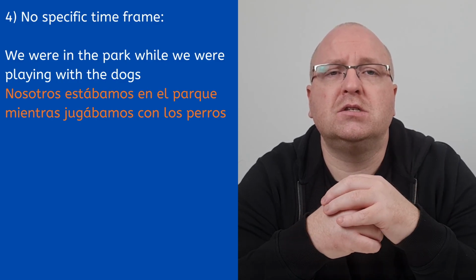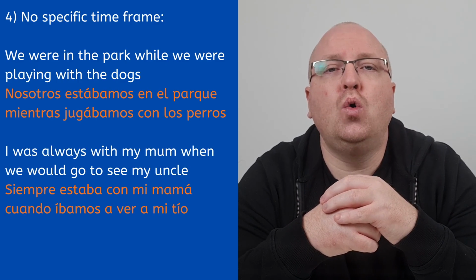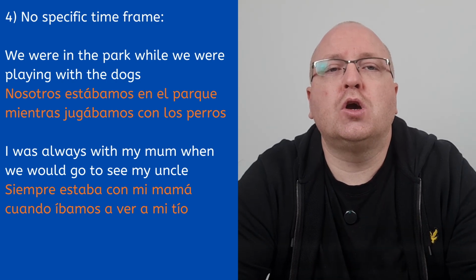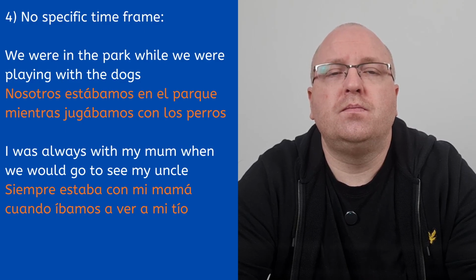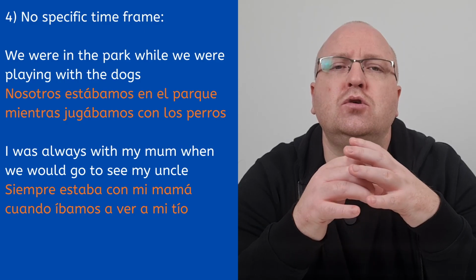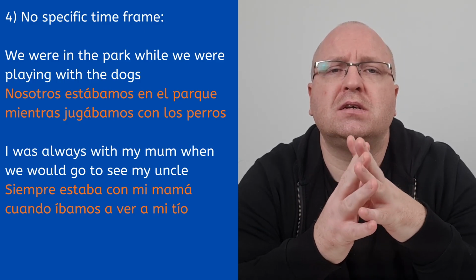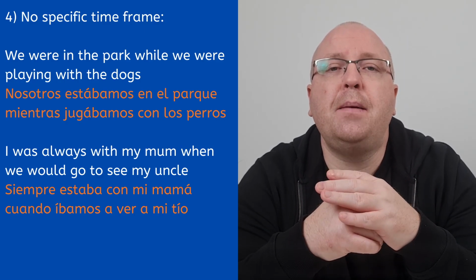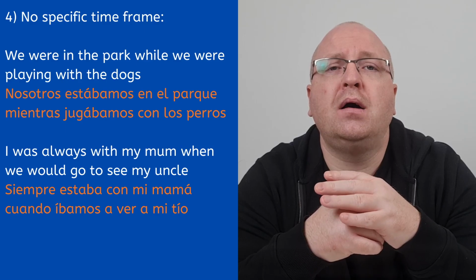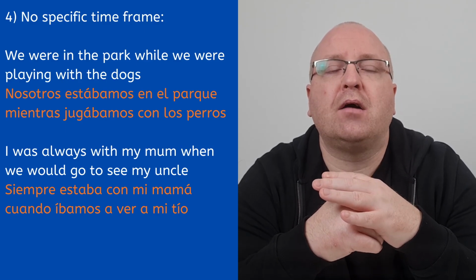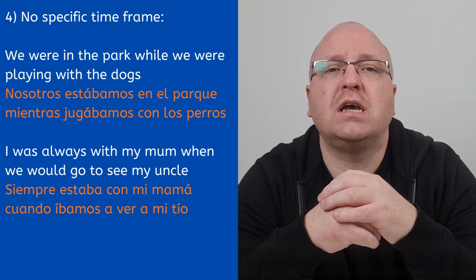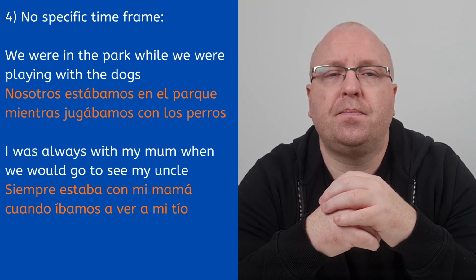Or another sentence we could say, I was always with my mum when we would go to see my uncle. Siempre estaba con mi mamá cuando íbamos a ver a mi tío. The imperfect tense is used here because there's no specific start or end time. Siempre estaba con mi mamá describes a repeated state. It gives general background information rather than a single completed event.